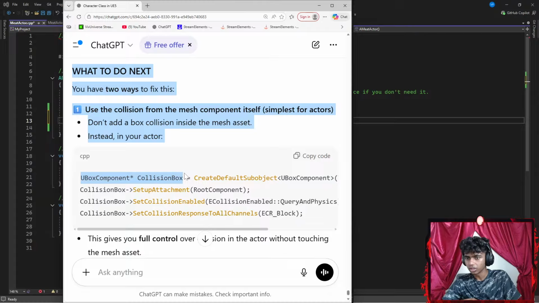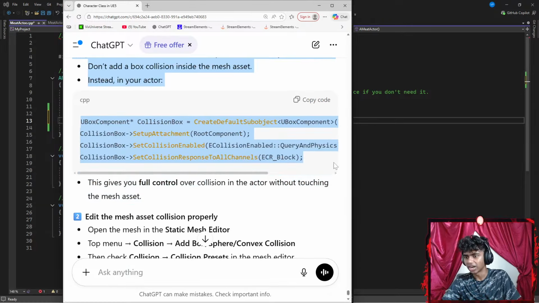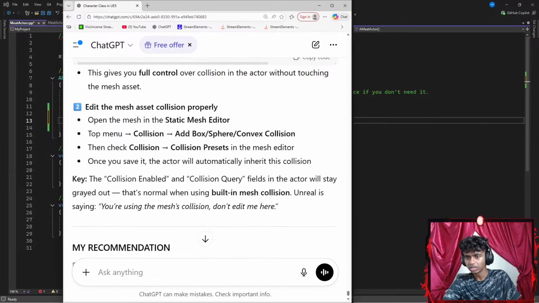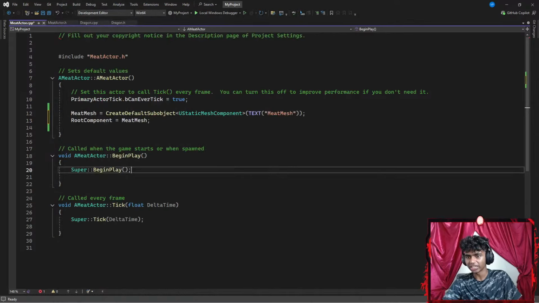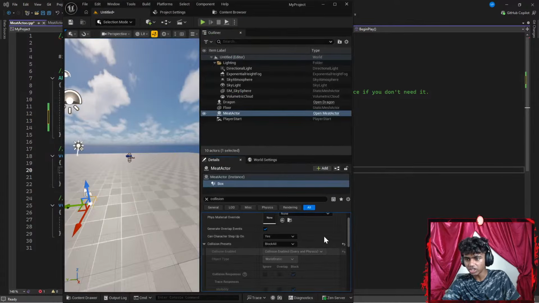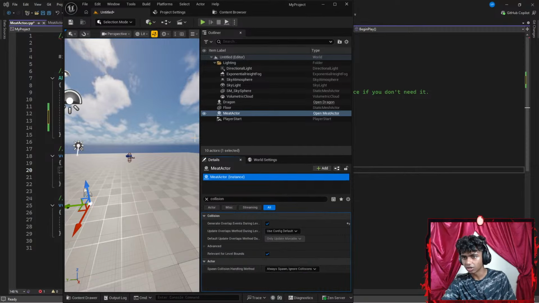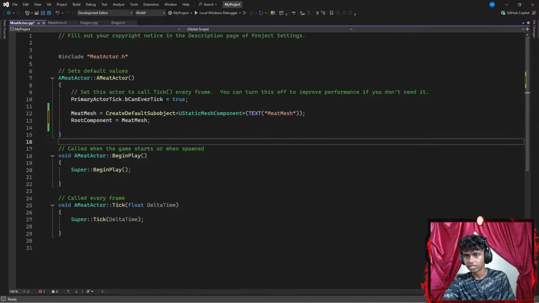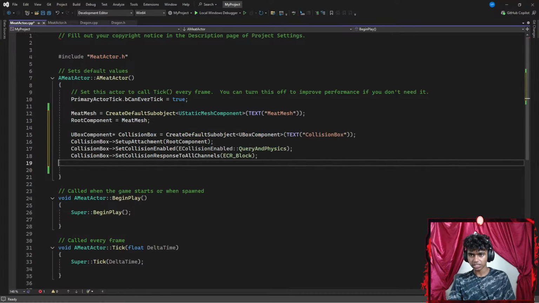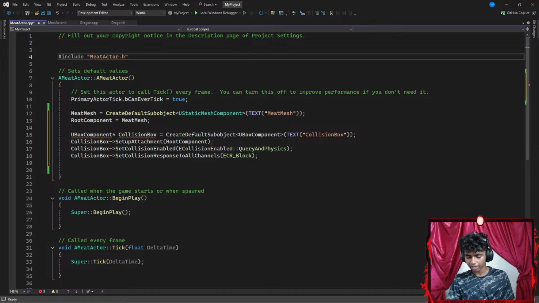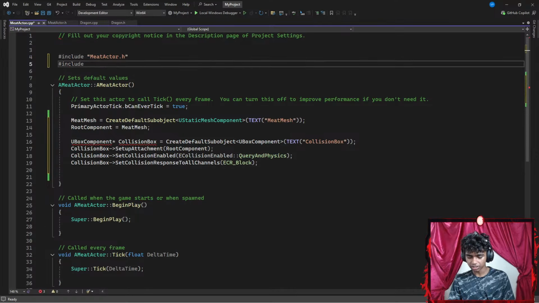Okay, so for the collision box, I might do it in my code instead of actually adding it outside of code. Okay, in your actors, so I'm assuming this goes inside my constructor. I do want to paste it to check if it works first. So I'm going to go to my Unreal Engine here. I'm going to delete my box for the time being. Let's go to my C++ file and paste this here. Box component. So should I include something like box component?